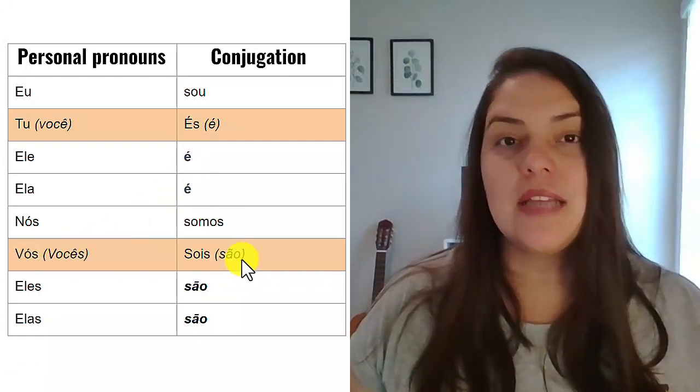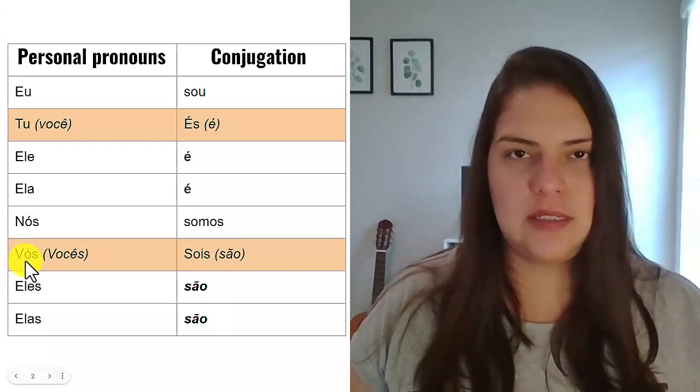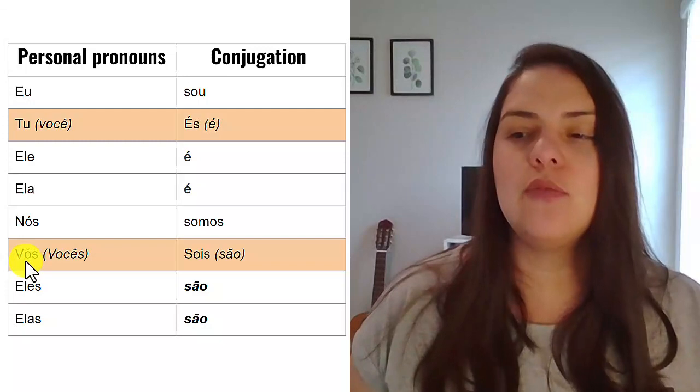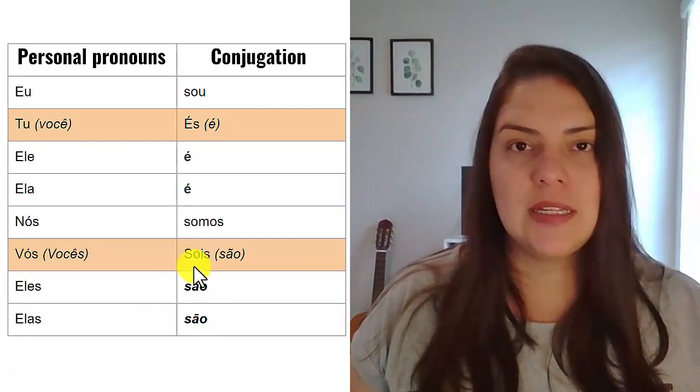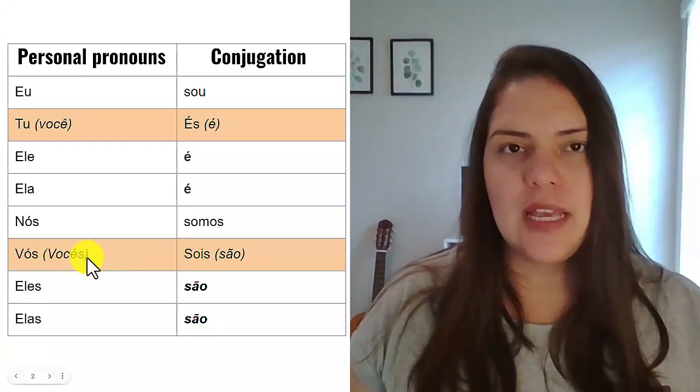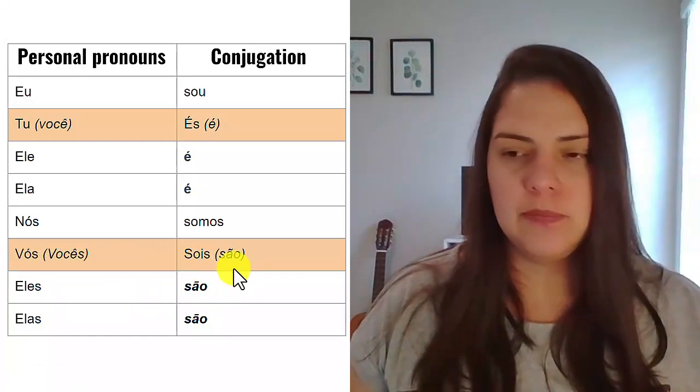É, e, vocês são. I'm not teaching vós necessarily because, as I told you, it's not very common in conversations. But if you say that, it would be vós sois. Vós sois. But definitely not very common. Vocês são is much more common.